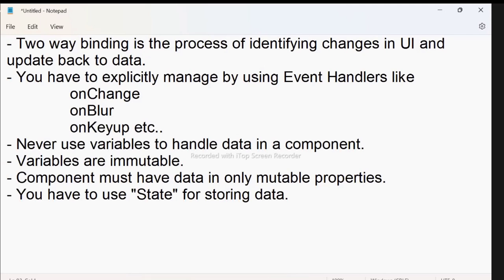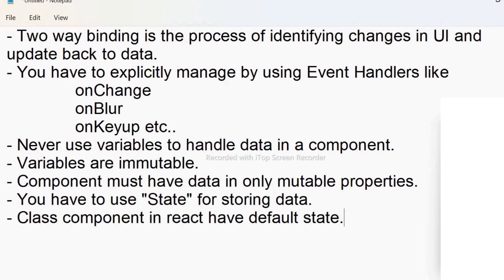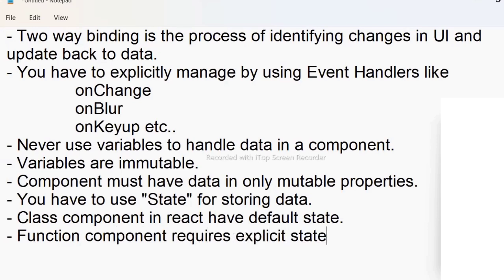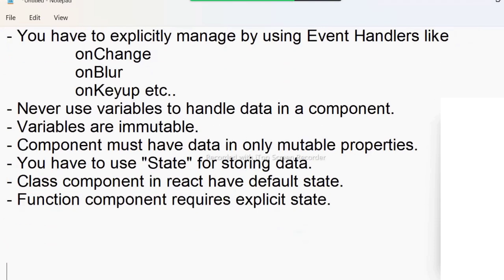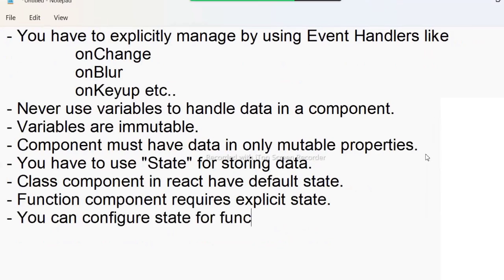So components are working with variables, but don't prefer them, right? That is just for practicing some data. In the beginning, we discussed it, but really you have to handle the state. What is the problem here? I already told you, a class component has default state so that you can use it. But a function component requires explicit state, and you can configure state for a function component